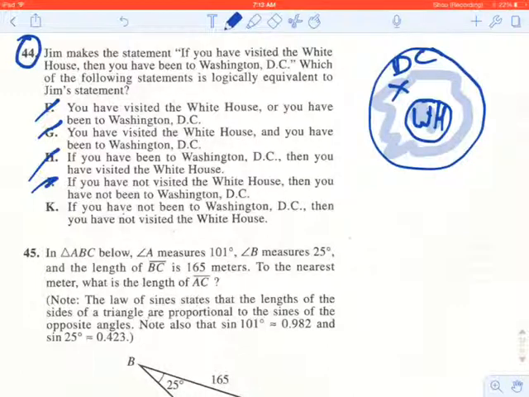Then K: if you have not been to Washington, D.C., so we've never been anywhere in this circle, then you have not visited the White House. And that's true, right? If you've never been anywhere in D.C., then it's not possible for you to have visited the White House, which is in D.C. So the right answer here will be K. If you have not been to Washington, D.C., then you have not visited the White House.